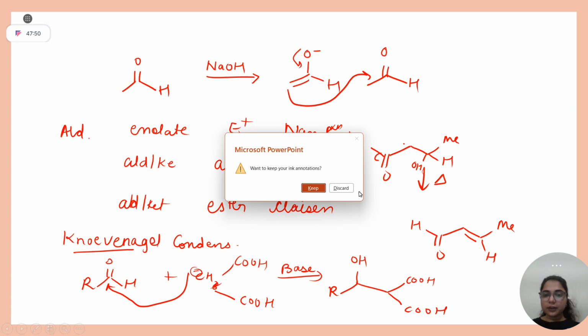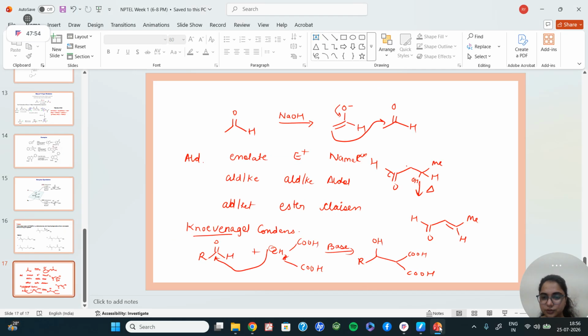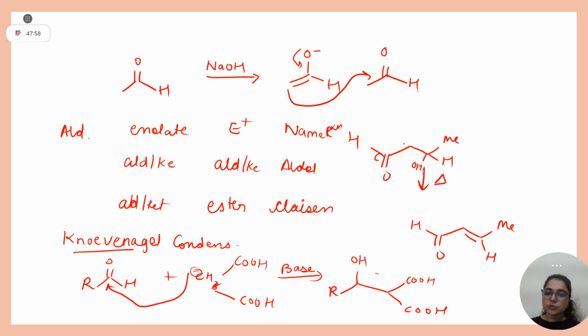Basically I want that you should go through these reactions. Your final product is this, because in acid and heating condition, among these two COOH groups, one will leave.